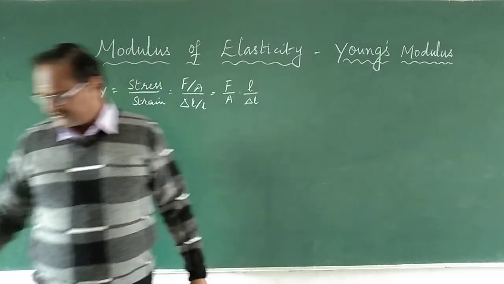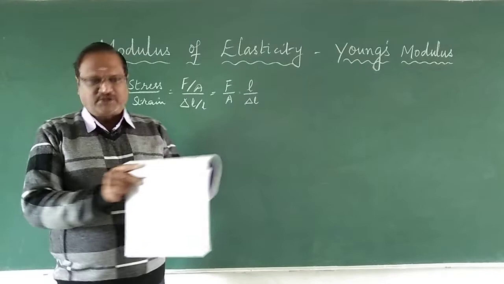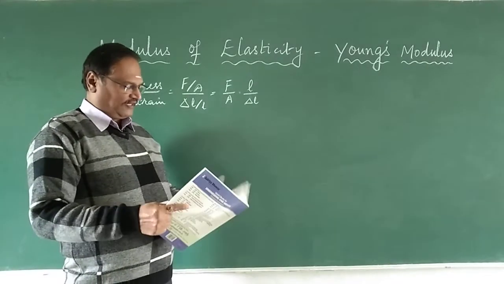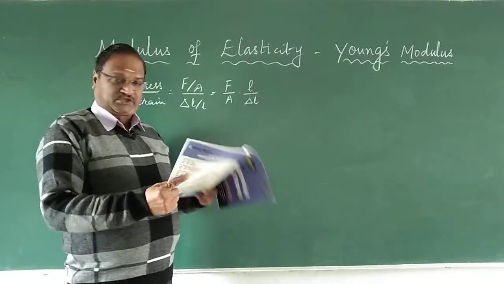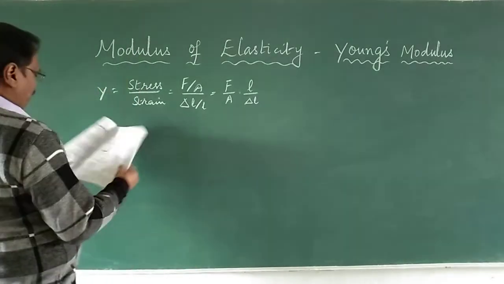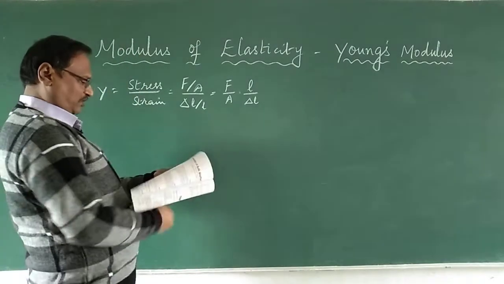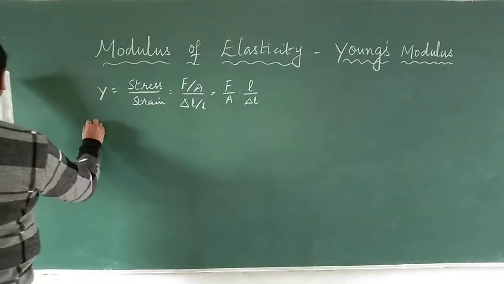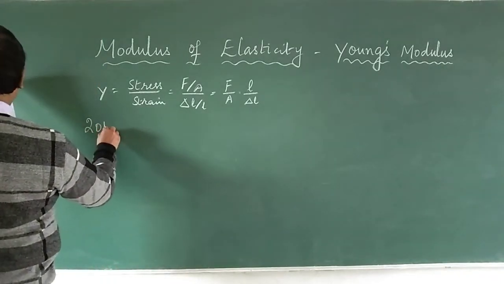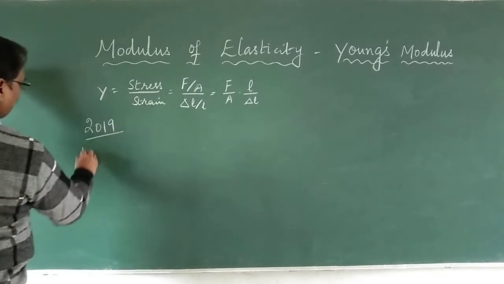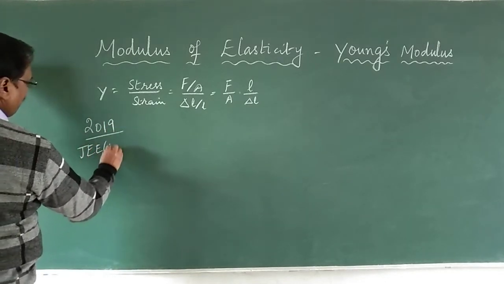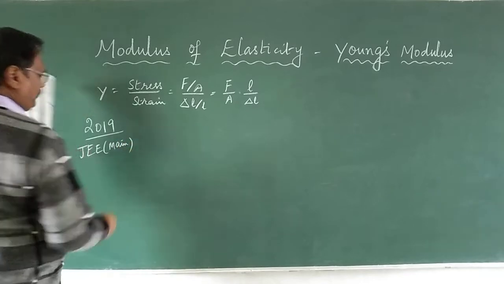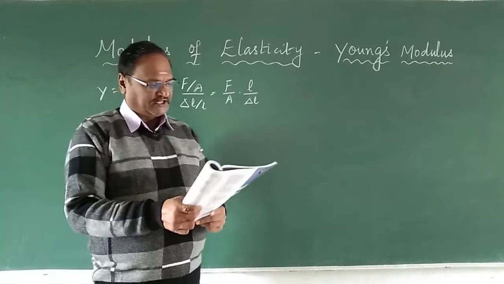In today's video, I am going to do numericals from IIT JEE main examination. The first question which I am going to solve today came in the 2019 JEE main paper.